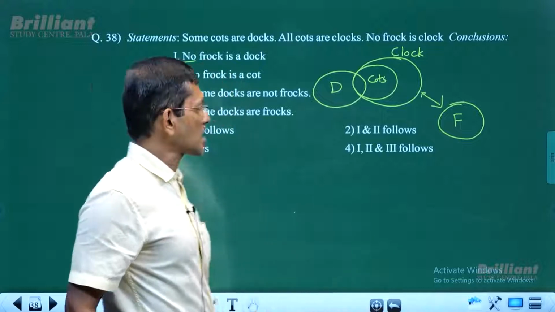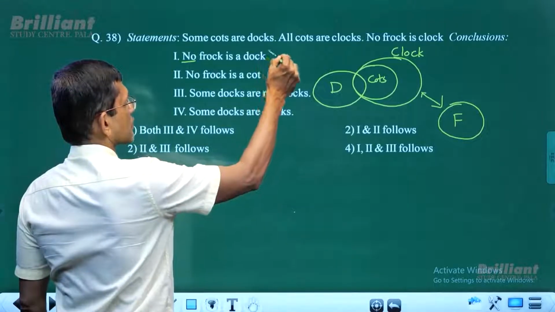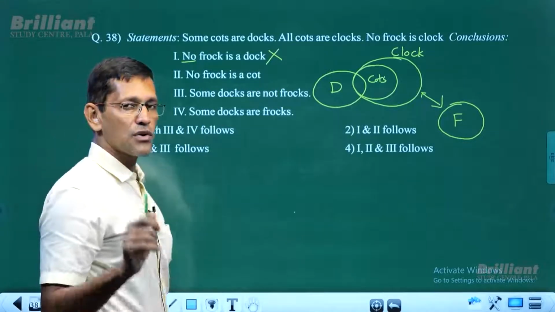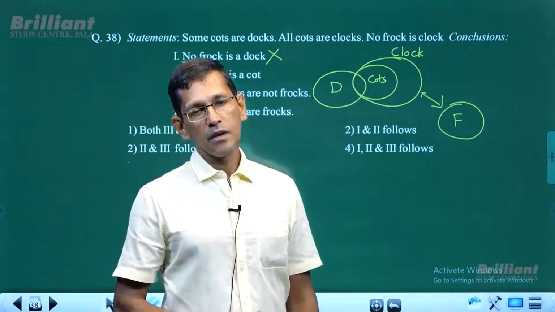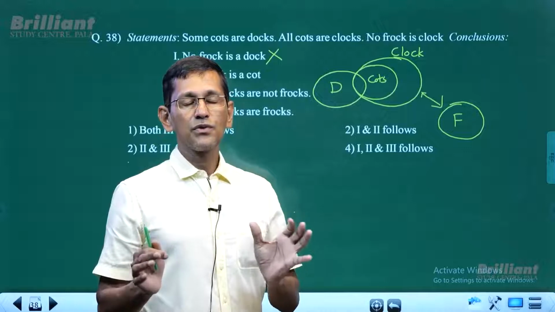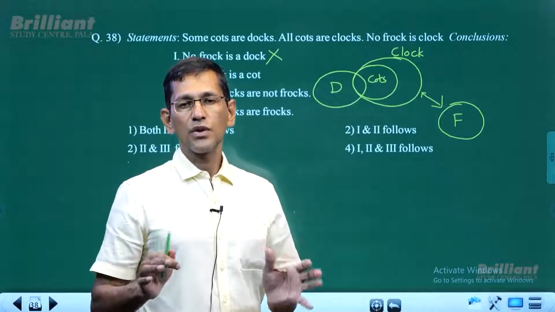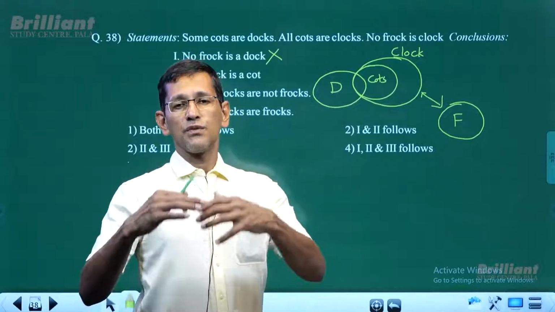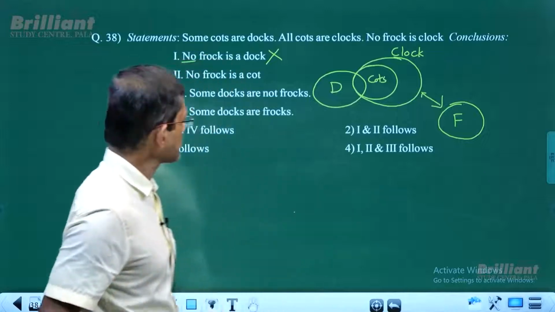If the new diagram exists, the original conclusion doesn't follow. So actually in this case, we are not really drawing the new diagram. You have to visualize the new diagram. From an exam point of view, we don't need to draw a new diagram. We visualize the new diagram.